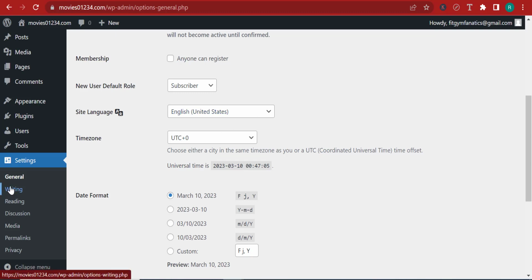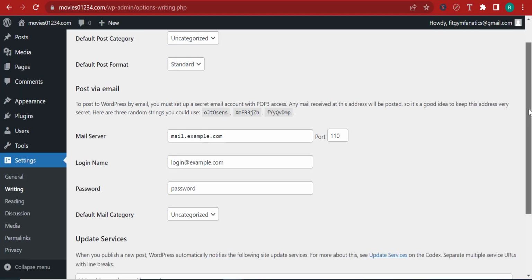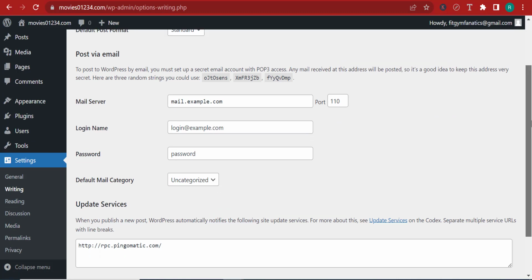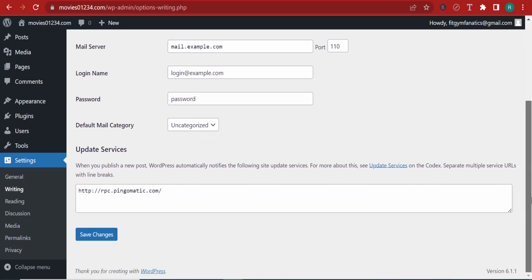Now, over here, if I click on writing, there's also a very interesting thing we want to see here. And that is the default post category. Now over here, you can set the default post category to uncategorized. Uncategorized means that that post doesn't have a category, but it doesn't mean that you can't change the category inside of Gutenberg, because you can do that any time of the day, twice on Sunday. Over here, we have this information, which is not really important.